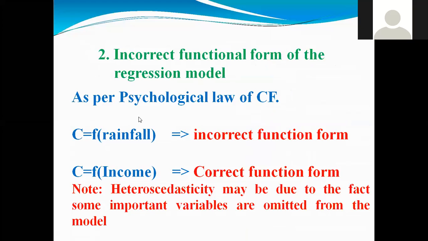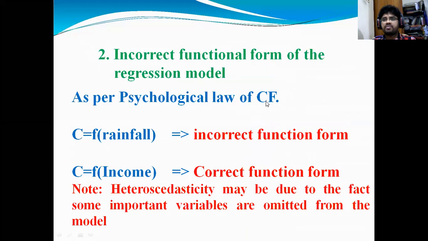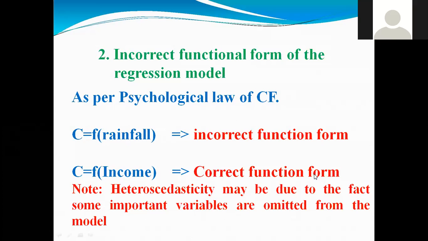When you are going to estimate the consumption function, if I say C is a function of rainfall, if I consider that consumption depends on rainfall, that is called an incorrect functional form. So what should I consider? Consumption is a function of income. That is the correct functional form.